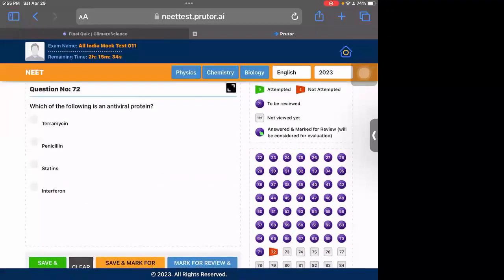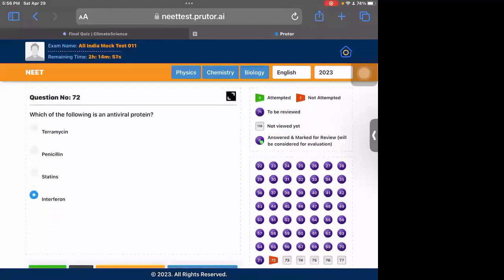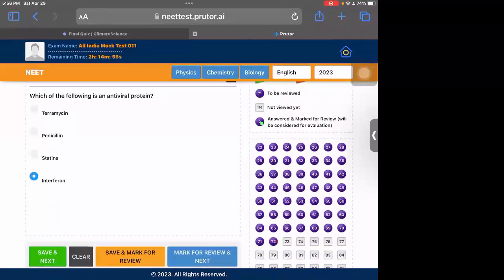You need to know the monohybrid cross and how it is formed, so you can know all the laws of Mendel. Which of the following is an antiviral protein? Okay, so terramycin and penicillin are antibiotics. They help in killing or stopping the growth of bacteria, not viruses. Statins are used for decreasing bad cholesterol in the body. But interferons are the proteins which help in decreasing the viral load. They help in killing the virus. So interferon is the correct answer. This is also given in some corner of NCERT. If you read it properly, you would know it. So yeah, option 4 is the correct one.